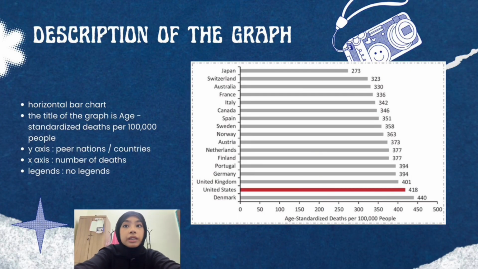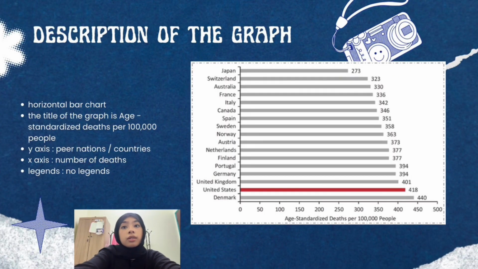Japan has the lowest age standardized death rate with 273 deaths per 100,000 people, suggesting better overall health outcomes and longer life expectancy. Japan's lower mortality rate is often linked to a healthy diet, active lifestyle, and an effective healthcare system. On the other hand, Denmark records the highest death rate at 440 deaths per 100,000 people, followed by United States with 418 deaths per 100,000 people.